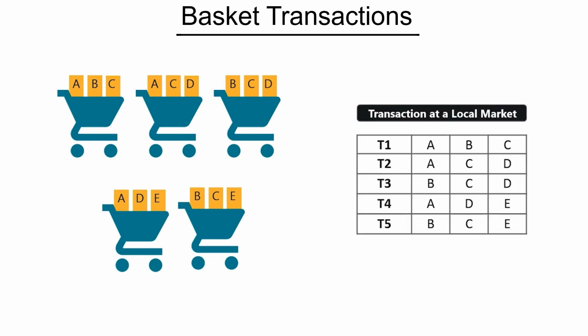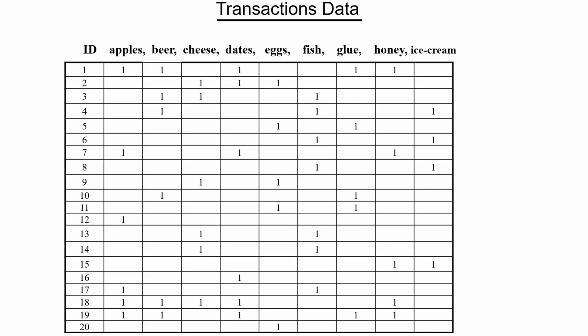So this is an example over here. It's an example of a transaction at a local market. There are five baskets shown in the picture, which indicates there'll be five transactions, and each of these transactions have different kinds of items. Some items are common, some are not. Suppose in the first transaction, T1, in the first basket, there are items A, B, and C. But in the fifth transaction T5, we have B, C, and E items.